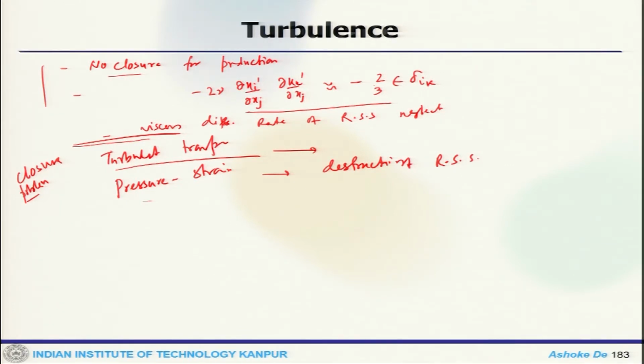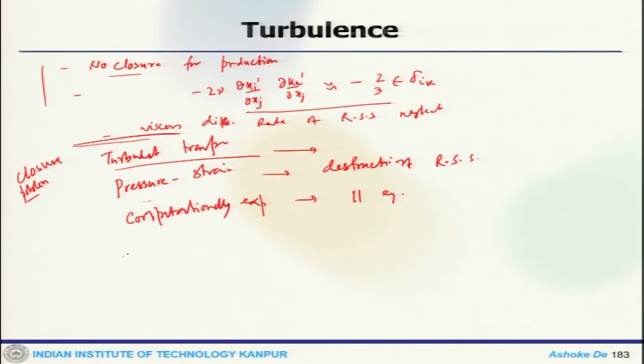Now, in this particular set of equations, this is computationally expensive because in total you have 11 equations: 3 from momentum, 6 equations from the Reynolds stress and 1 equation from the viscous dissipation.